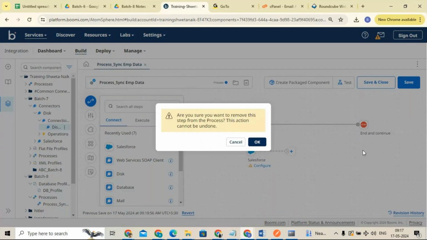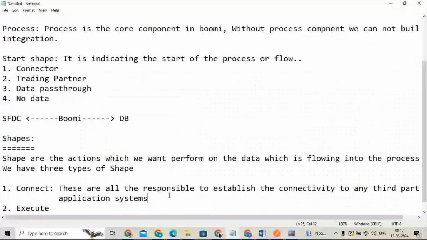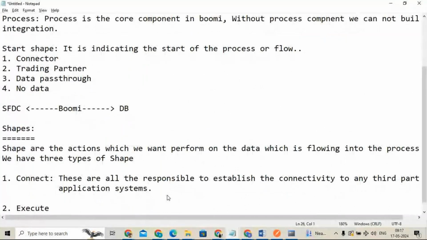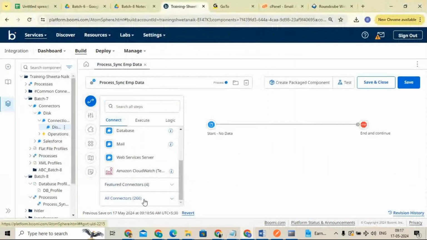Clear? So for example, we have a Salesforce connection, we have a database, we have a disk, we have SFTP. Like this, we have different connection types. If you see here, we have around 266 connectors to connect with any application system.